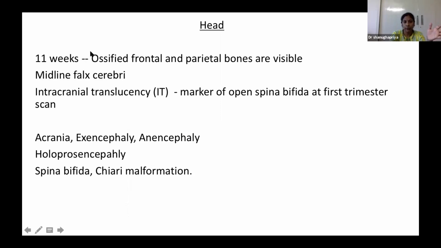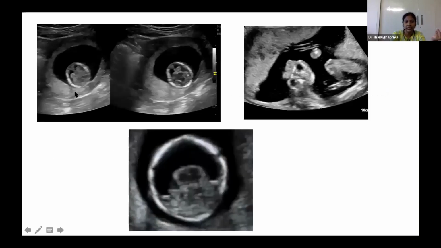So as I told you, by looking at the ossified skull vault, we can rule out acrania, lethal anomalies, acrania and anencephaly, holoprosencephaly, all those things. So this is the normal 12 to 14 week scan of a fetus showing a cranial vault. This is normal. We can see the midline falx cerebri. We are ruling out holoprosencephaly. So this picture is showing acrania. Again, this picture shows holoprosencephaly.